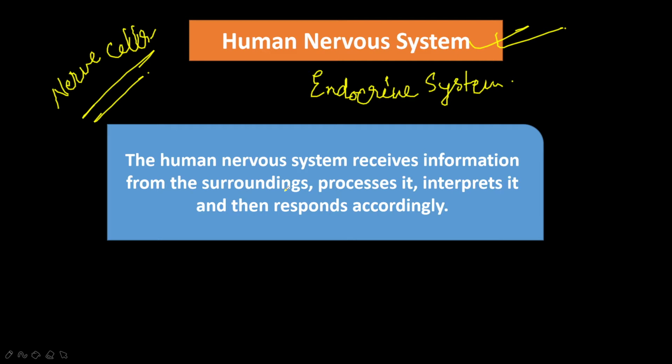It is the controlling system for all the actions, thinking and behavior. This nervous system receives information from the surroundings, processes it, interprets it and then responds accordingly. It helps all the other systems of our body to work properly together. Understand?